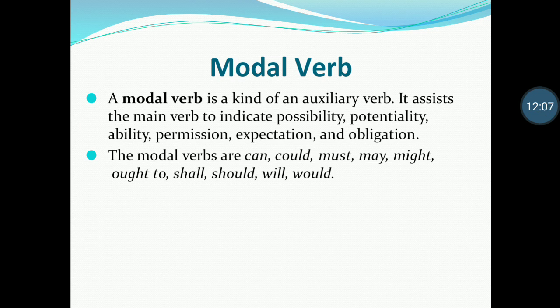These things, possibility, potentiality, ability, permission, expectation, are not expressed by the main verb, but can be expressed only with the help of the modal auxiliaries.